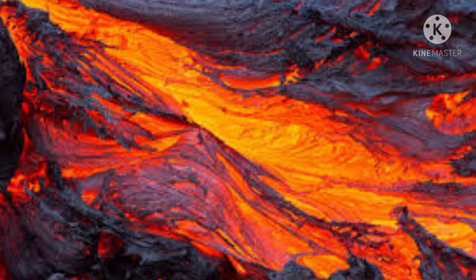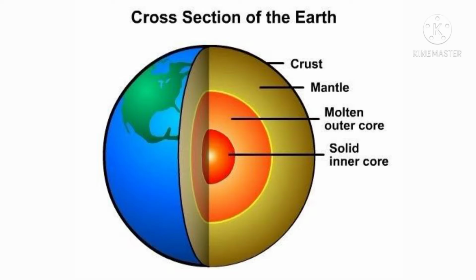Next region is core. This core is the third region and it is the central portion of the earth. This core is a very hot region, and the temperature of the core is comparable to the temperature of the surface of the sun. Even though the core experiences a high temperature, the innermost portion of the core remains in a solid state. And this is because the core experiences a tremendous amount of pressure.